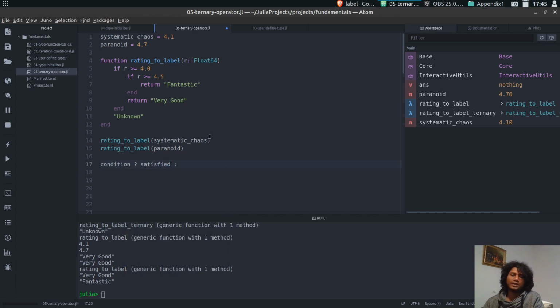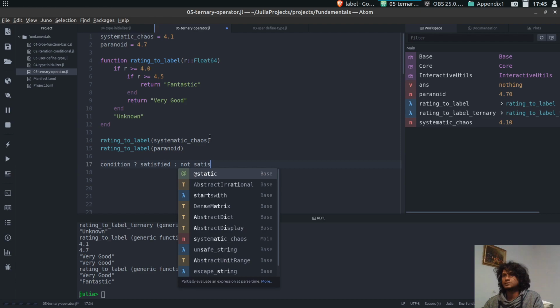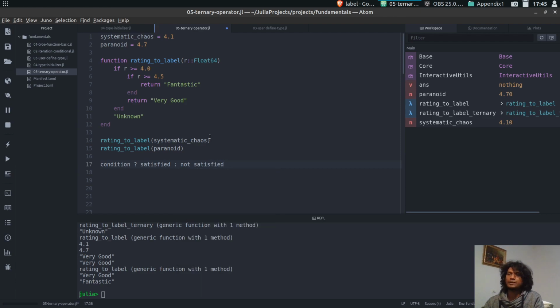That can be a string, number, float, list, dictionary, or even your defined types. And if the condition is not satisfied, it will return the second part, whatever will be in that part.